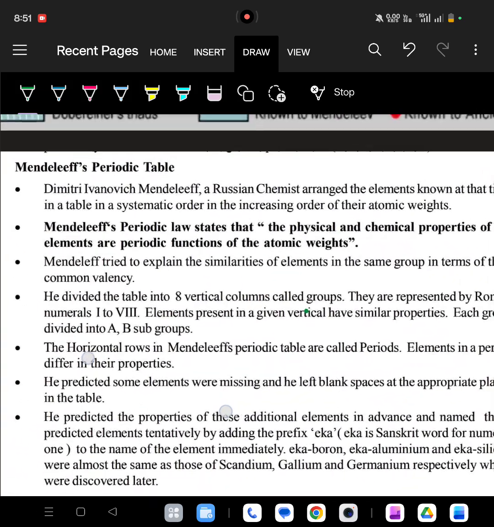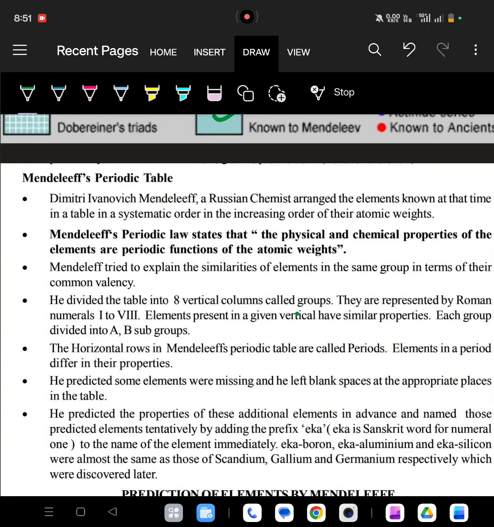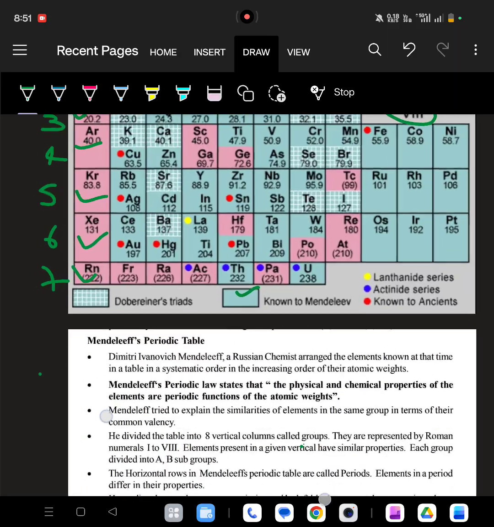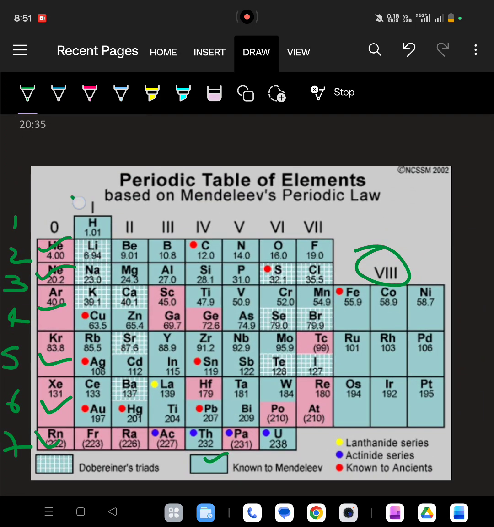Next, he divided the table into 8 vertical columns called groups. These are the vertical columns 1, 2, 3, 4, 5, 6, 7 and 8. 8 groups he has divided. This zero group he did not keep, because he did not know about inert gases at that time.